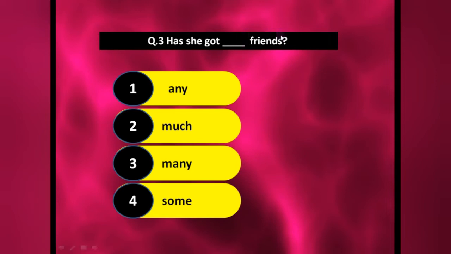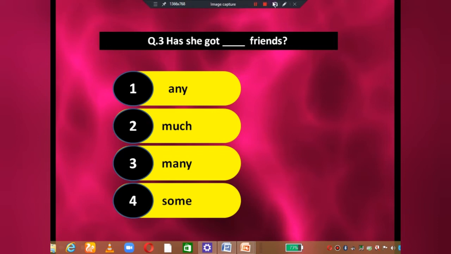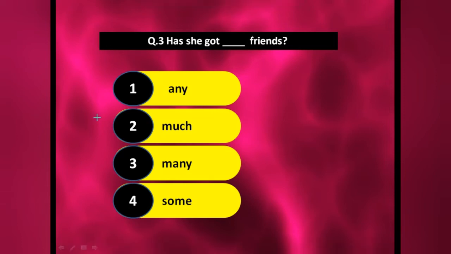Now see students, here we have interrogative. So if you remember, I told you whenever you have a negative or interrogative sentence, in that you have to put "any". Suppose "any" is not given in the option, then we could put here "many" or "some". Okay, but as "any" is given, then we have to put here "any" only because the sentence is interrogative.